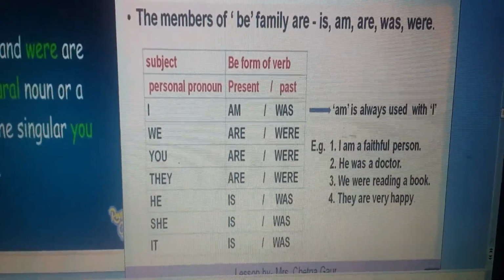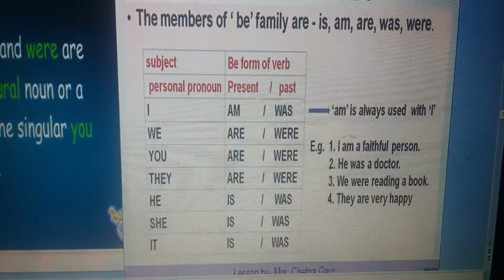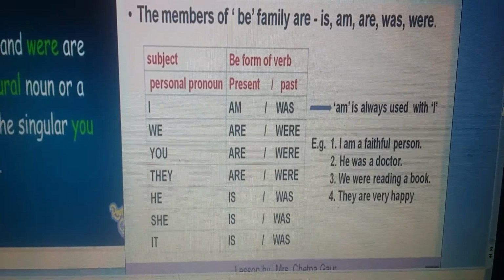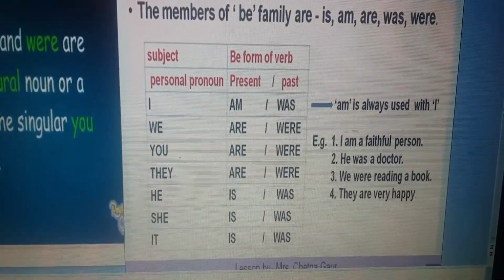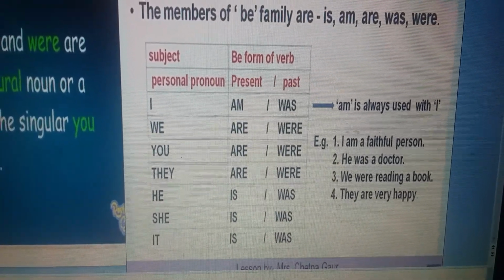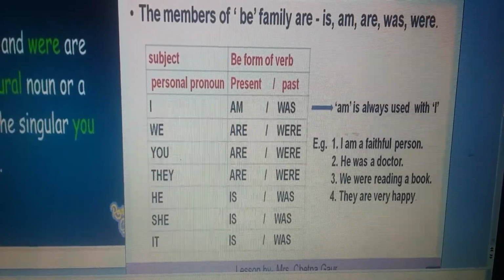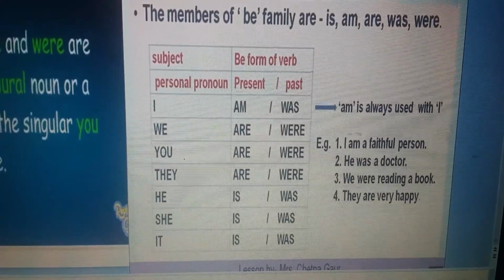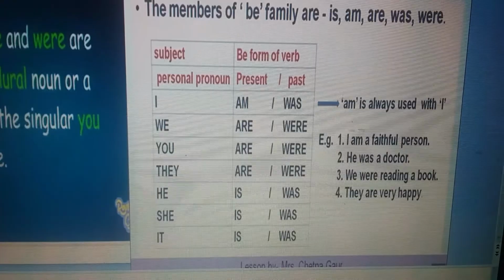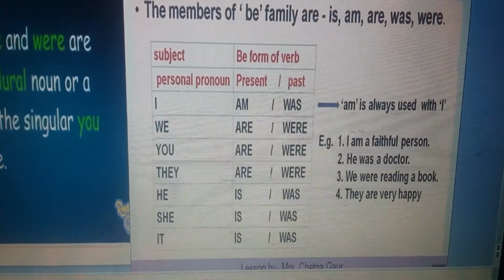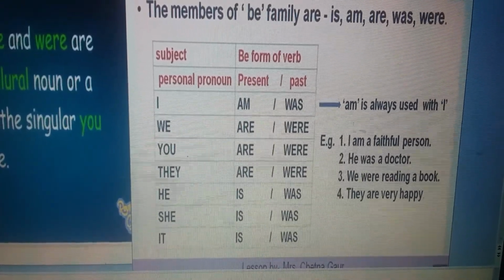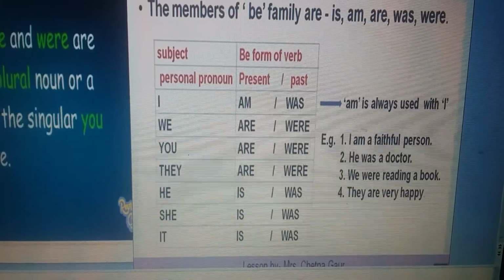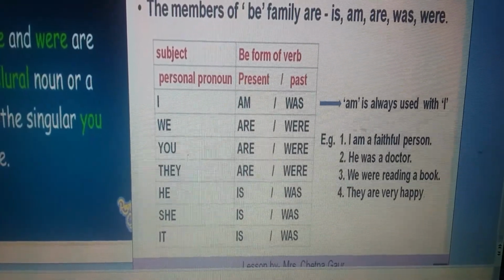The members of the be family are is, am, are, was, were. How we use it? With I we use am for present, was for past. We are, were; you are, were; they are, were; he is, was; she is, was; it is, was.